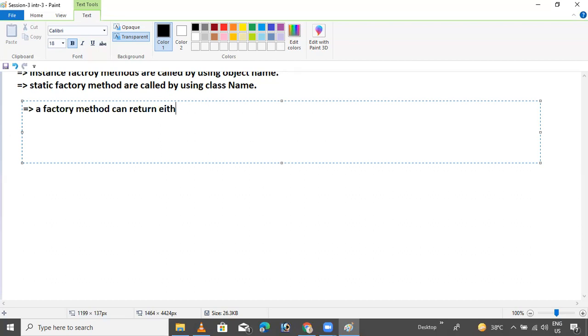A factory method can return either the same class object or any other class object. This is my one point. I want an answer from your side. A factory method can return either the same class object or another class object.